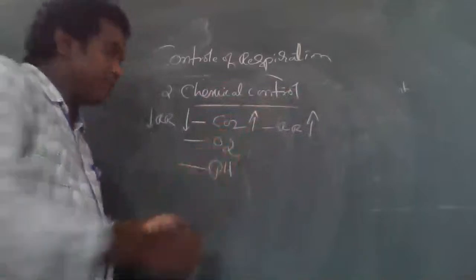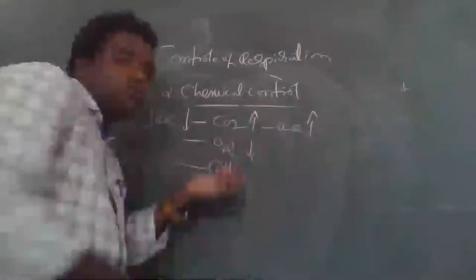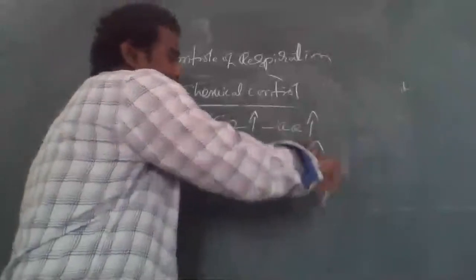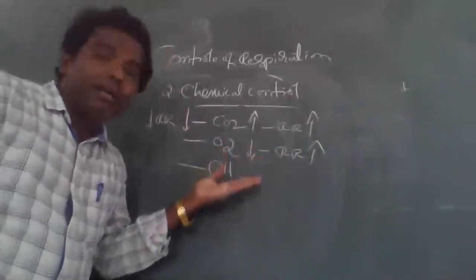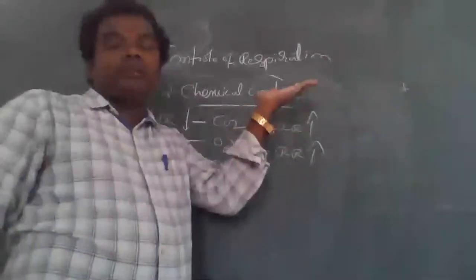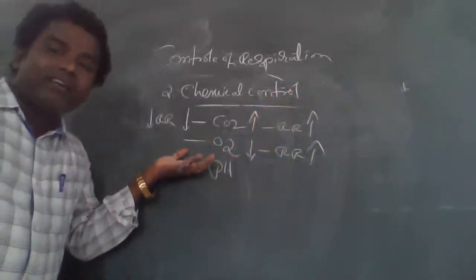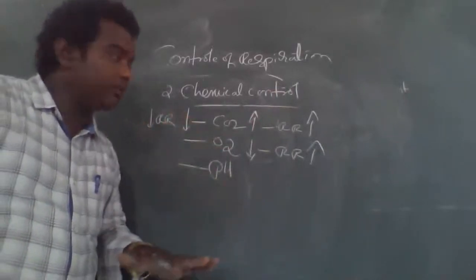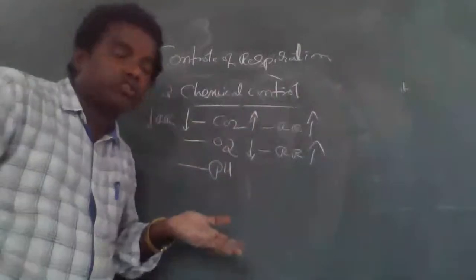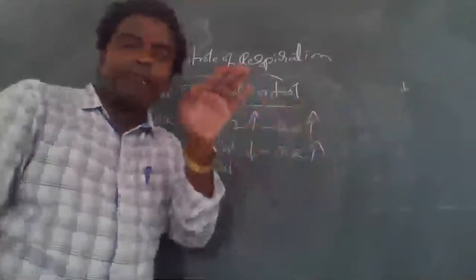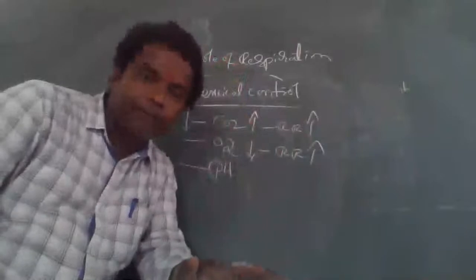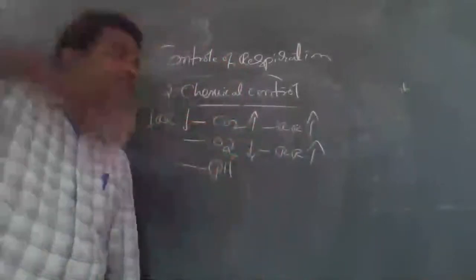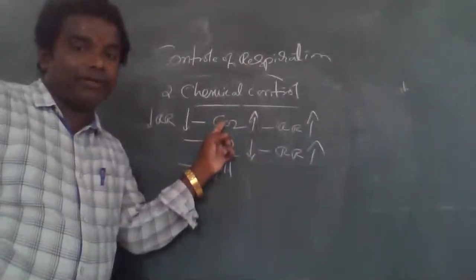That means what? If oxygen should be decreased, respiratory rate also increased. That means oxygen concentration is indirectly proportional to respiratory rate. For example, if the oxygen level is lower, then respiratory rate will increase because in the tissue carbon dioxide level increases. Very, very important.